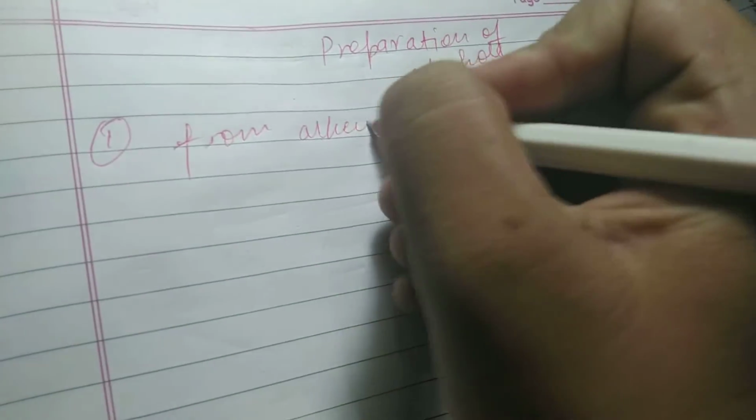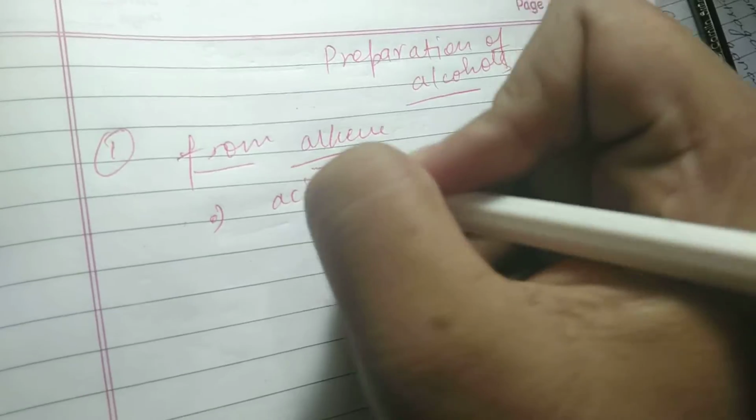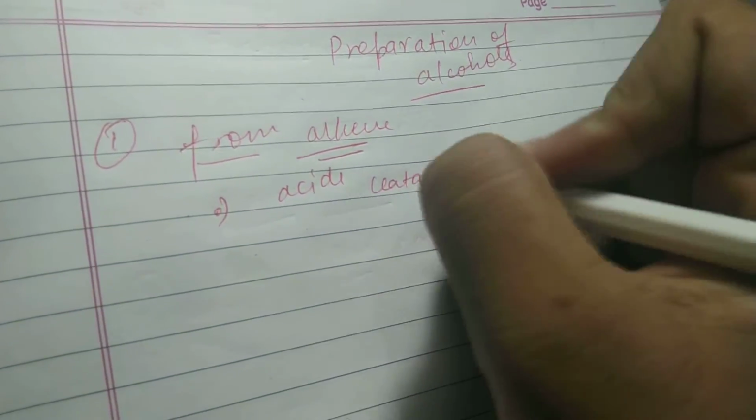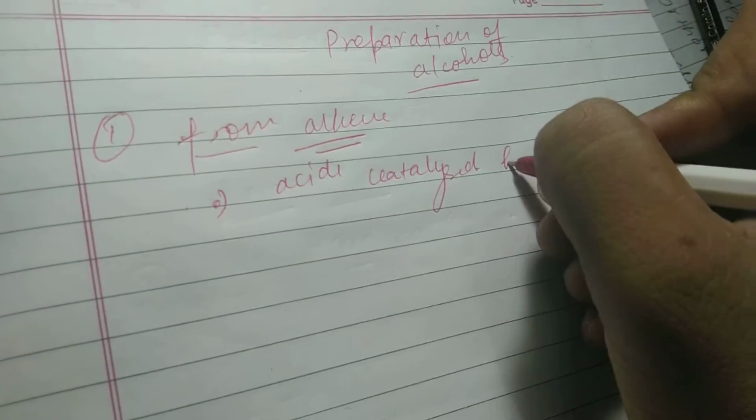Hello everyone. So today we will learn about preparation of alcohols. Okay. So preparation of alcohols first from alkene. So the first method for preparing alcohol from alkene is by acid catalyzed hydration.